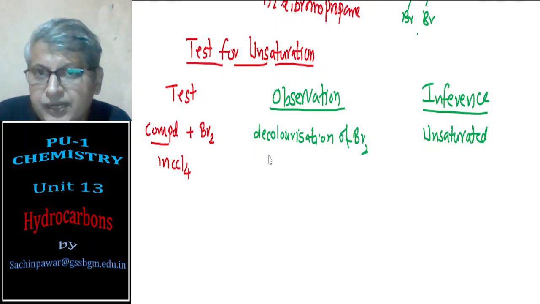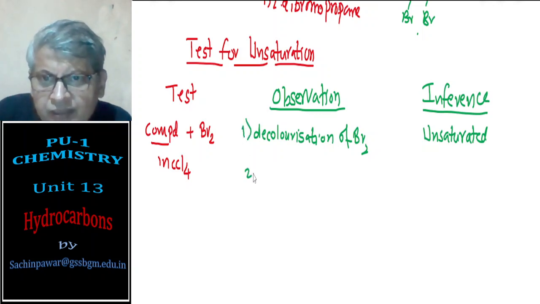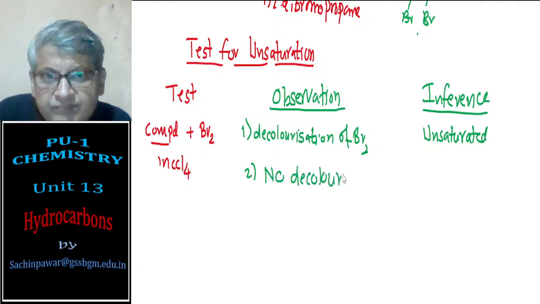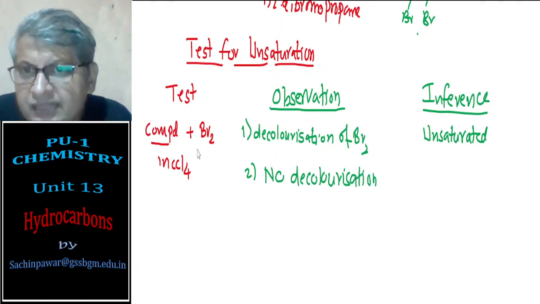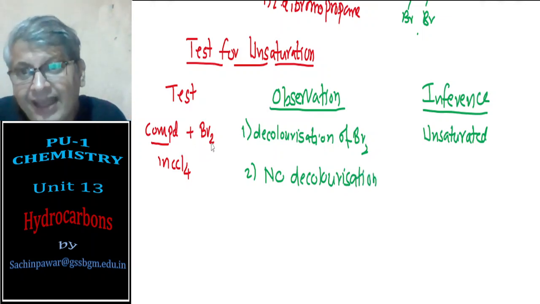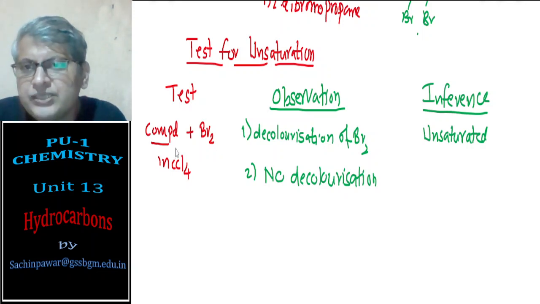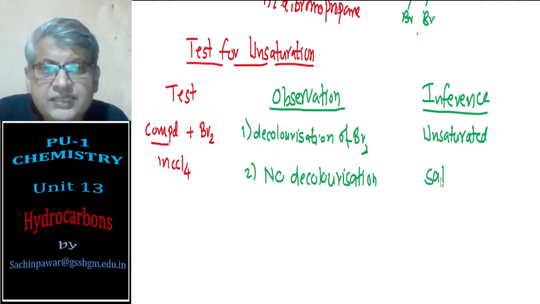However, if there is no decolorization, that means bromine has remained intact and has not reacted with the compound. That means the compound does not have a double bond or triple bond, so the compound is saturated.